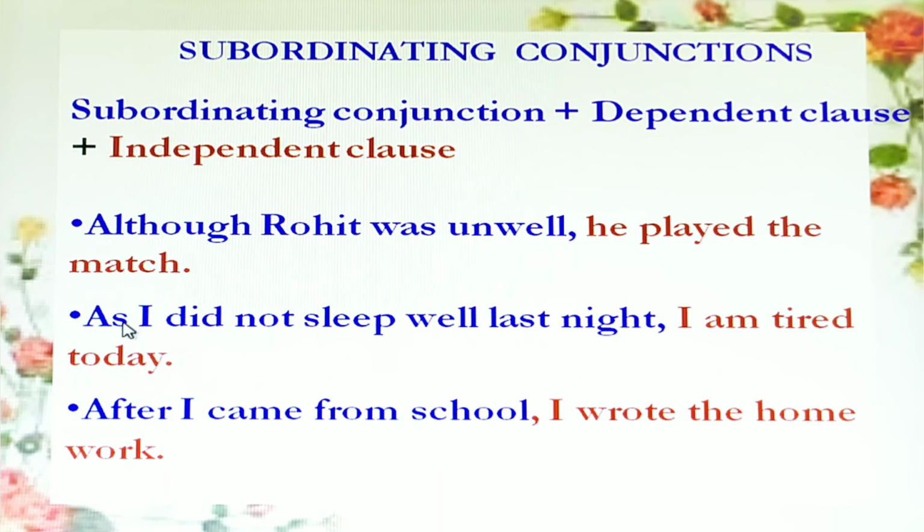In this sentence, as is a subordinating conjunction. As I did not sleep well last night, I am tired today. So, as I did not sleep well last night is a dependent clause. I am tired today is an independent clause.